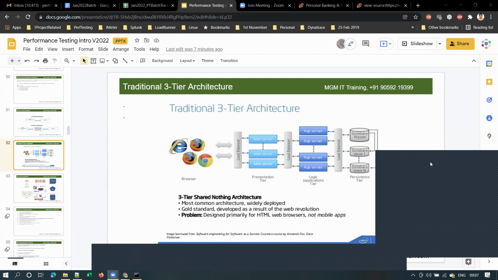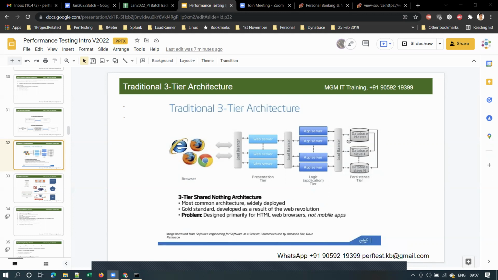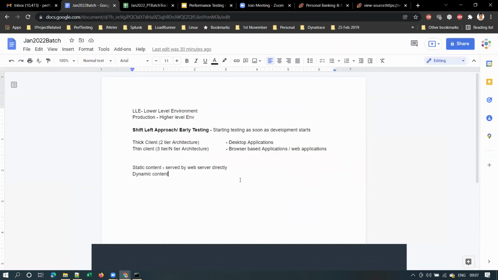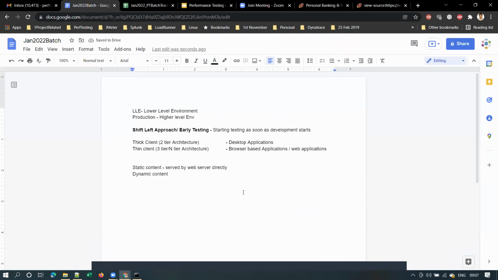Sir, in the persistent tier, if we replace it with the cloud... Any layer can be replaced. Okay, let me explain this. There are two terms here. I'll take one example: the State Bank of India net banking application, onlinesbi.com. That is a URL.